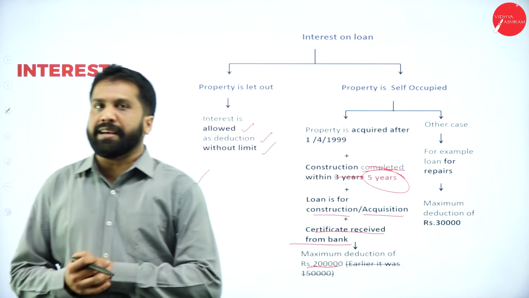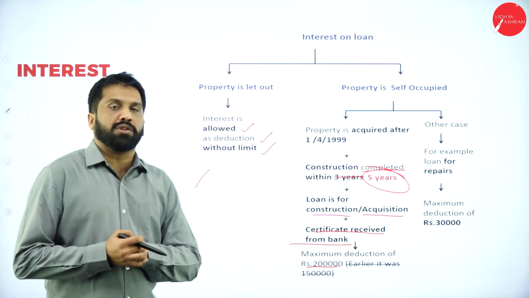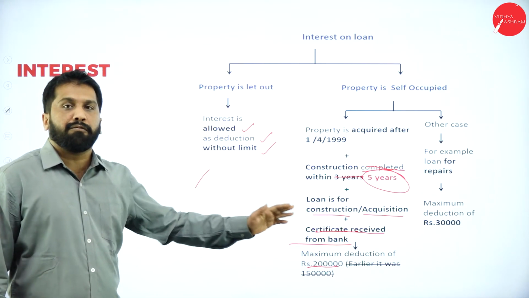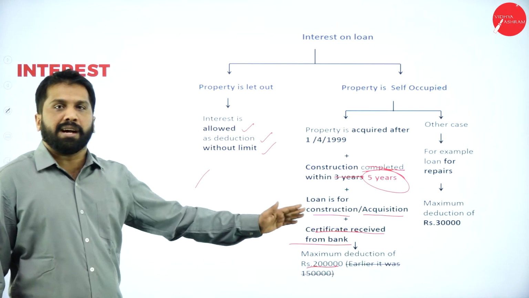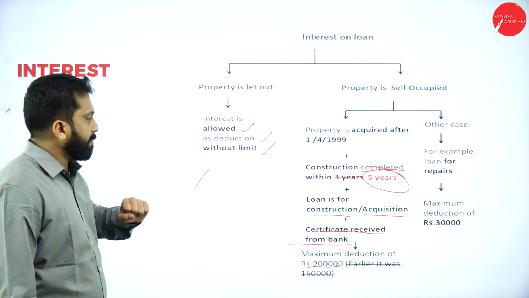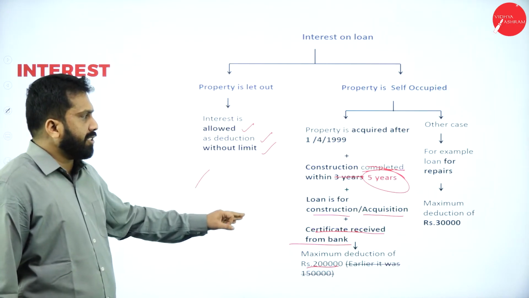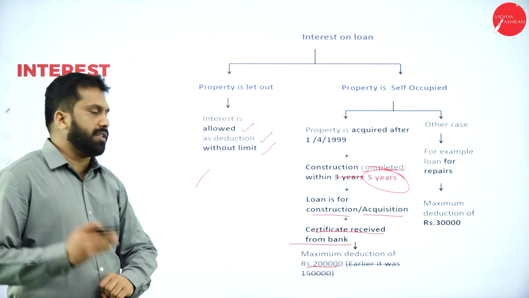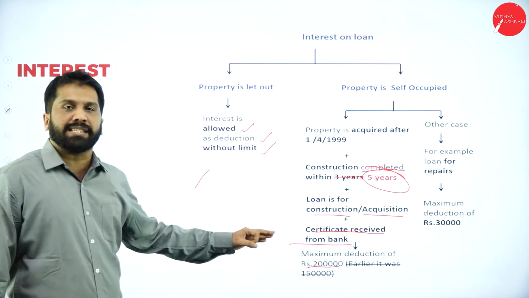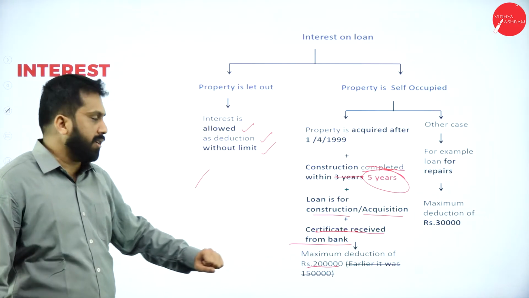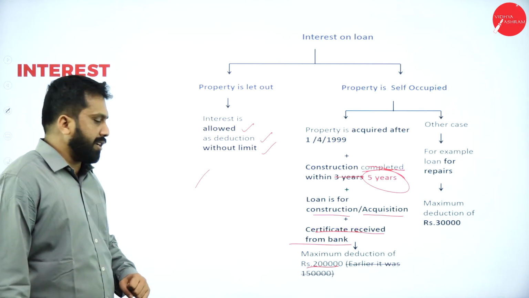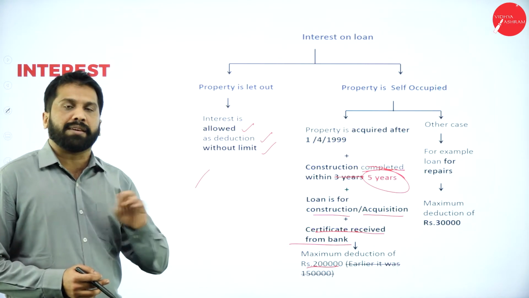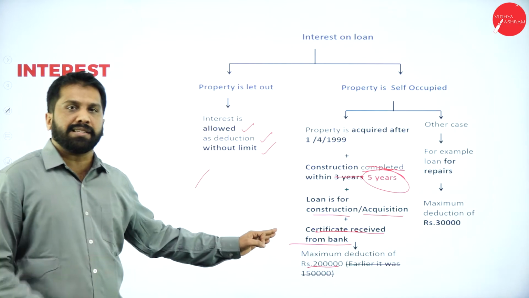If it is before 99, you are supposed to construct your house within 5 years. Earlier it was 3, now it is 5 years. Then the loan is for construction or acquisition, whatever it may be, and you must take a certificate from the bank of construction. At the end, the maximum deduction is about 2 lakh. We already discussed 2 lakh, the same thing.